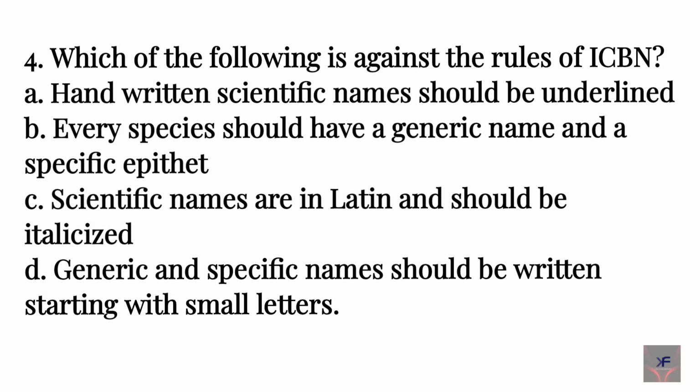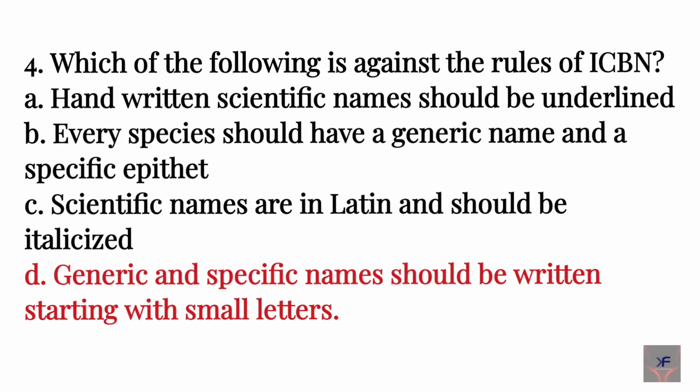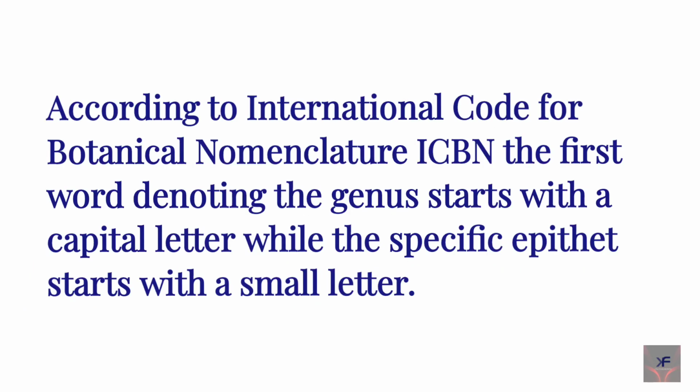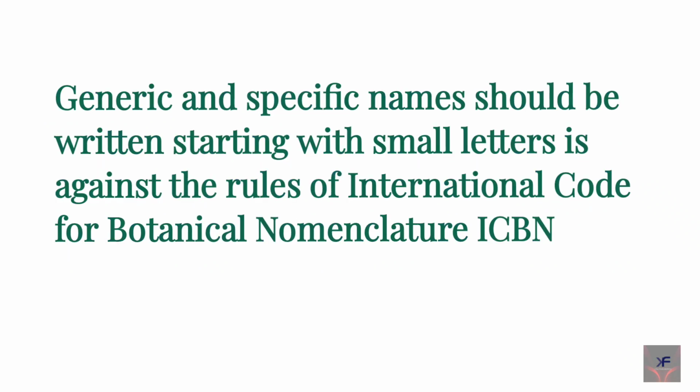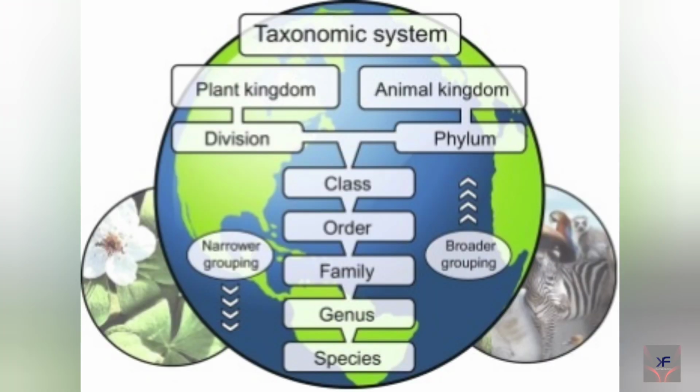The correct answer is D. Generic and specific names should be written starting with small letters. According to International Code for Botanical Nomenclature, ICBN, the first word denoting the genus starts with a capital letter while the specific epithet starts with a small letter. Therefore, generic and specific names should be written starting with small letters is against the rules of International Code for Botanical Nomenclature, ICBN. Okay. The last question for today's class.